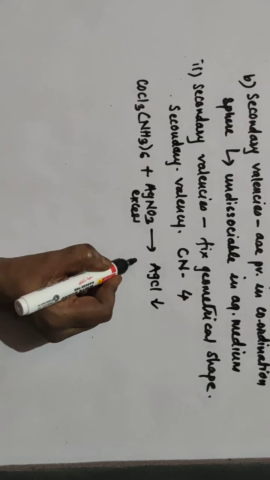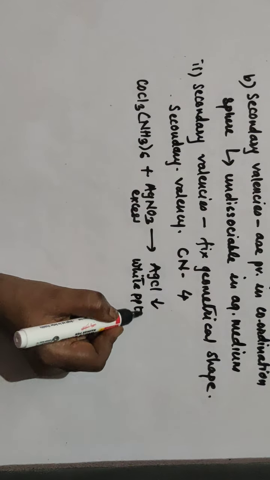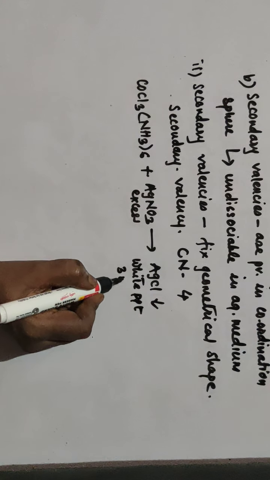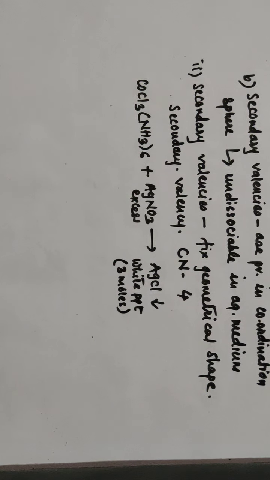It is a white colored precipitate, and 3 moles of AgCl precipitate are formed.